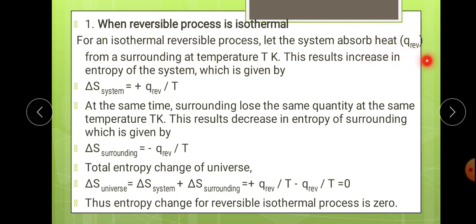This is the heat absorbed by the system from the surrounding at a temperature of T Kelvin. The process is reversible, therefore it is written as Q rev, that is heat absorbed by the system from the surrounding in the reversible condition. So, this results in an increase in entropy of the system.